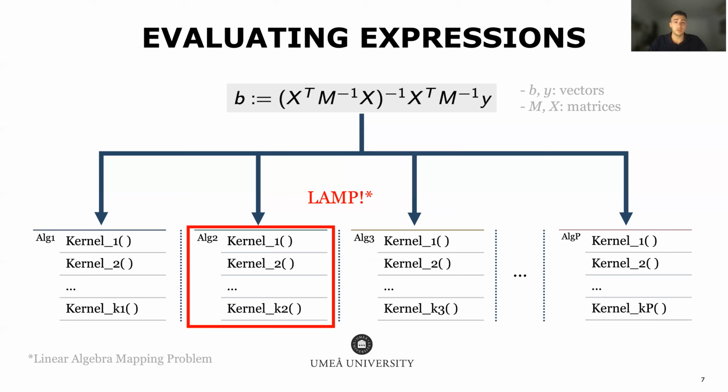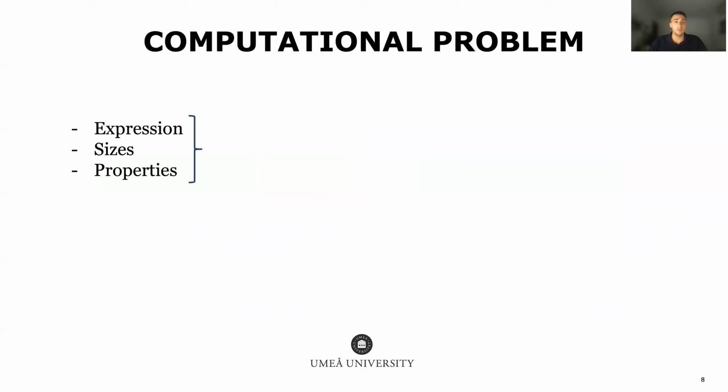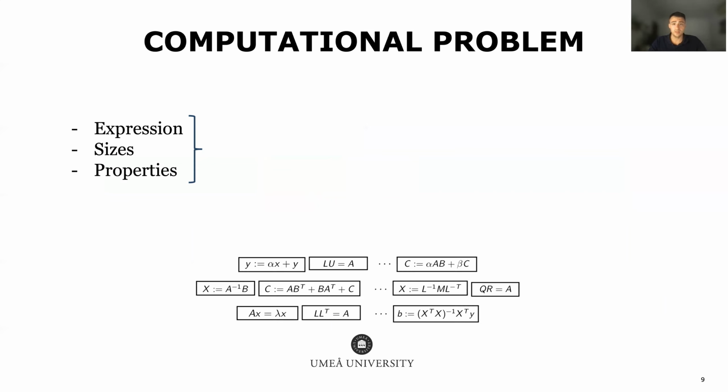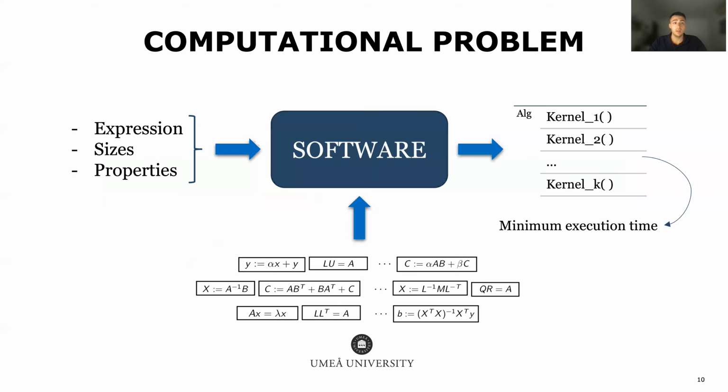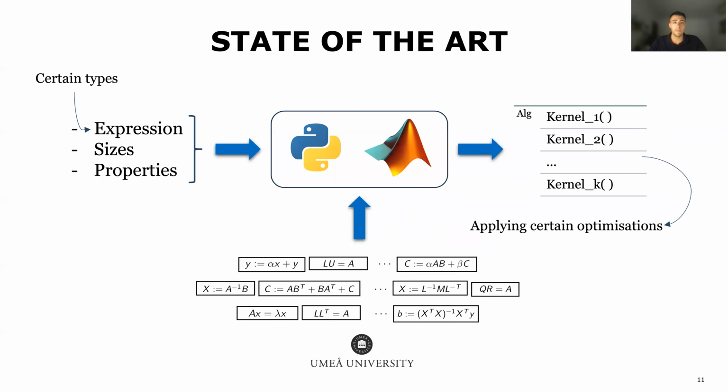In general, when solving the mapping while minimizing a particular metric, as for example the execution time, we say that we are solving the linear algebra mapping problem, also known as LAMP. Putting things in a bigger context, the major problem we are trying to solve is having an expression with operand sizes and properties, a set of kernels to invoke from, and craft a piece of software that outputs the algorithm that takes the minimum execution time.